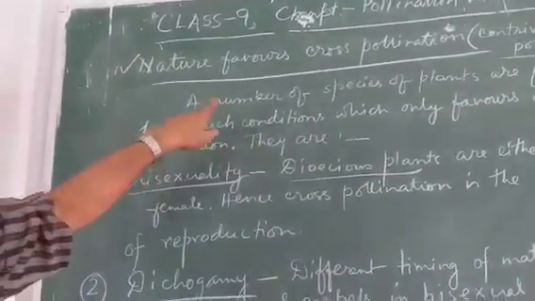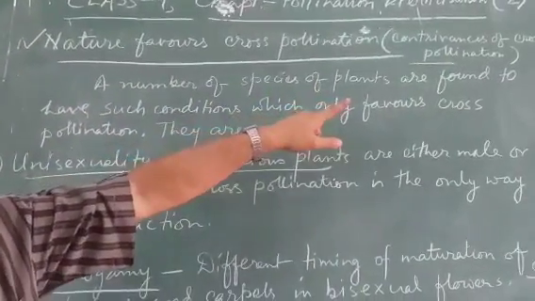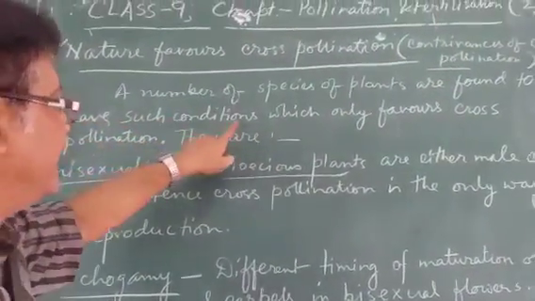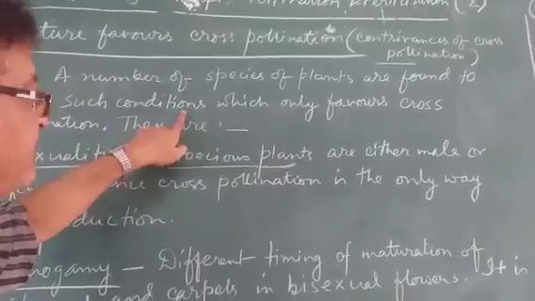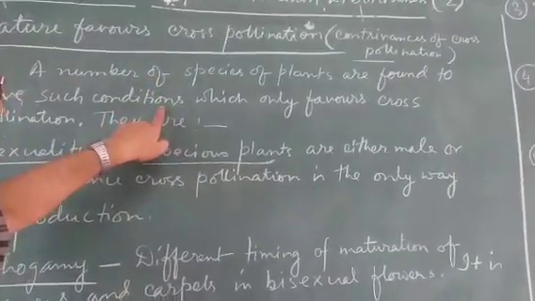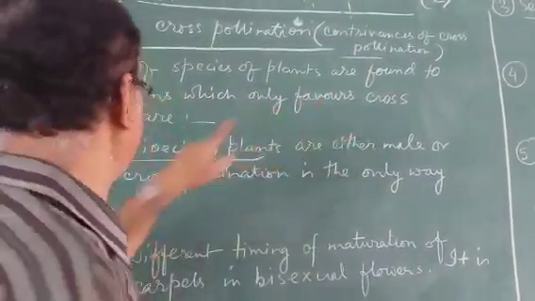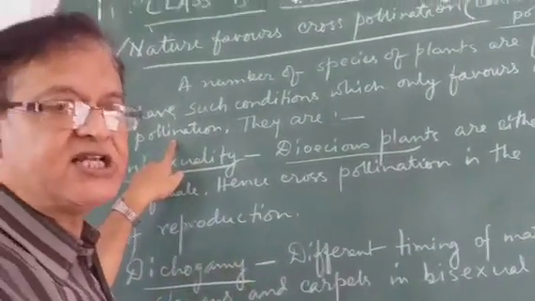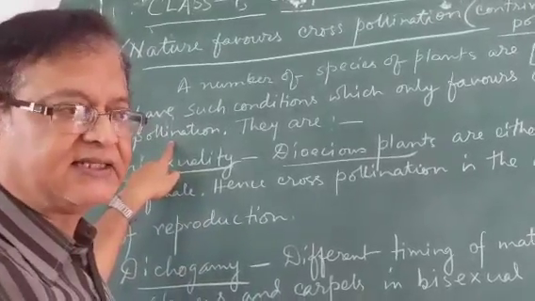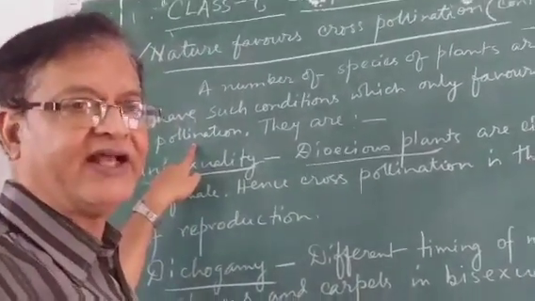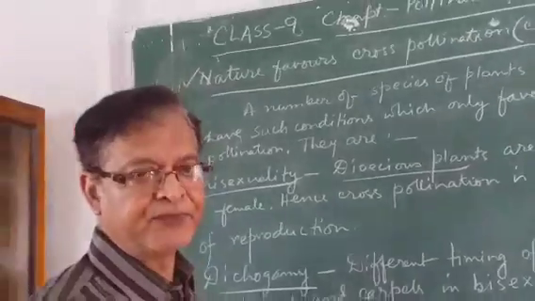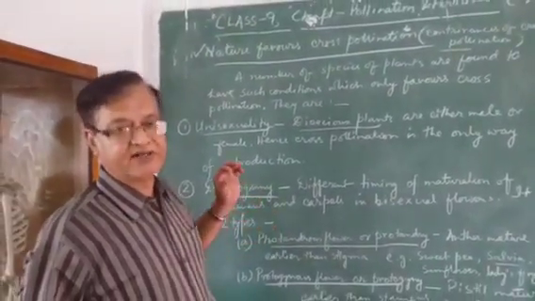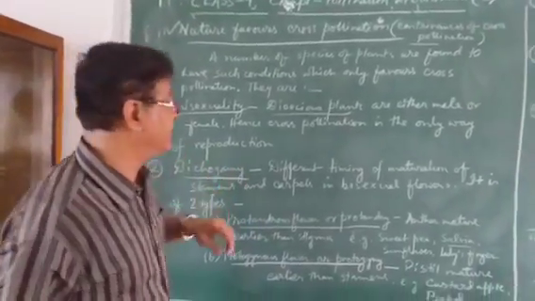This is the case. A number of species of plants are found in nature that have such a condition. Nature has given some adaptation which only favors cross-pollination. The conditions or adaptations are such that there is no chance other than cross-pollination. This is called contrivances of cross-pollination, or nature favors cross-pollination, or devices for cross-pollination.